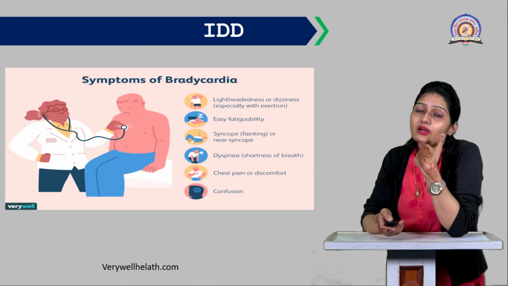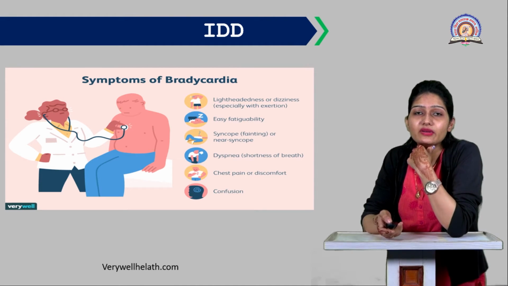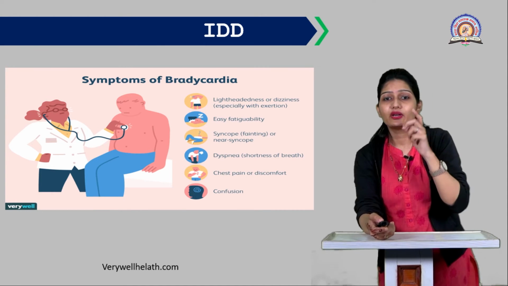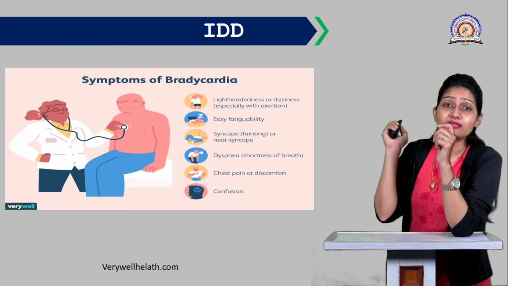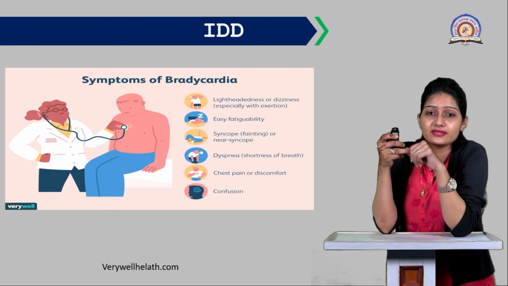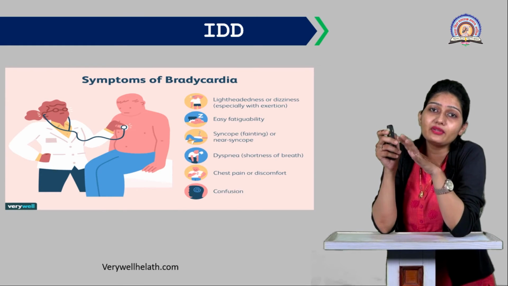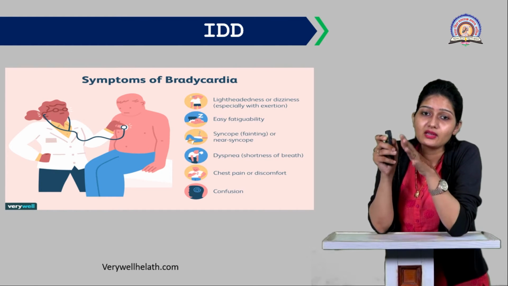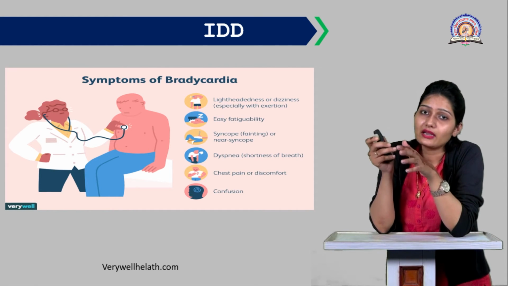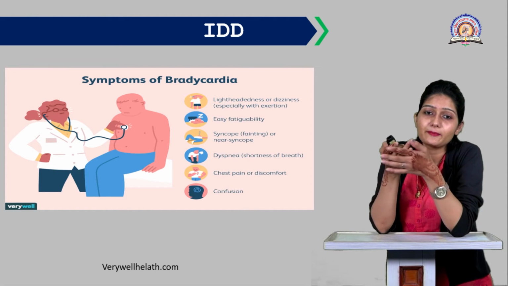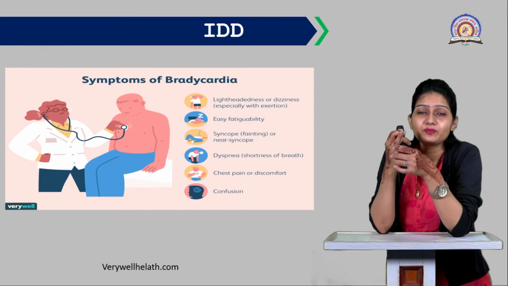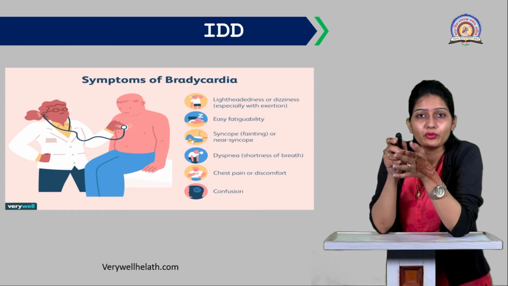Then another disease is also given here, a disease of adults, called bradycardia. In this figure you can see the person feels lightheadedness or dizziness, especially with exertion. Again, this is related to tiredness. Then easy fatigue, also related to tiredness. Then near syncope you can see.